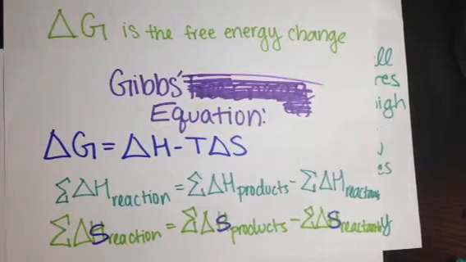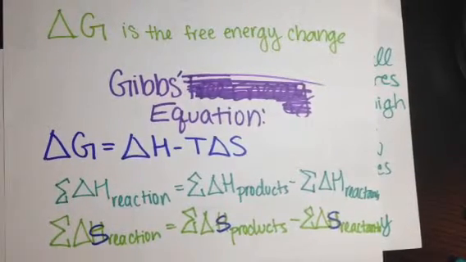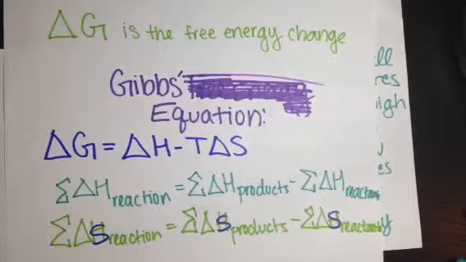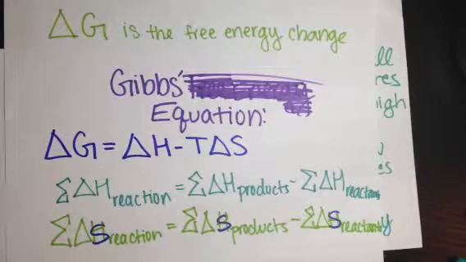So delta G can be found through Gibbs equation. This equation is delta G equals delta H minus T times delta S. Again, delta H deals with energy, and delta S deals with disorder. In order for a reaction to be favorable, delta G must be negative.